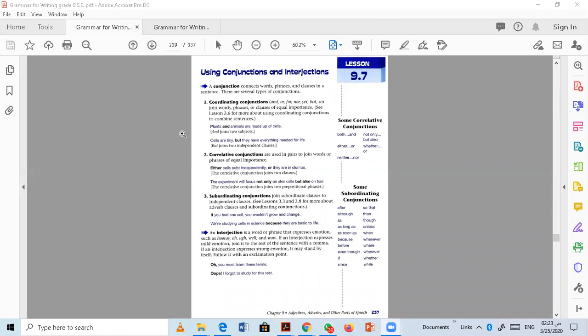Okay. In this lesson, we learned what conjunctions are, and the three main types of conjunctions: the coordinating, fanboys; the correlative, the common twos; and the subordinating, which connect dependent and independent clauses. We also learned examples of interjections, words that show emotions. So far, so good. Stay safe.